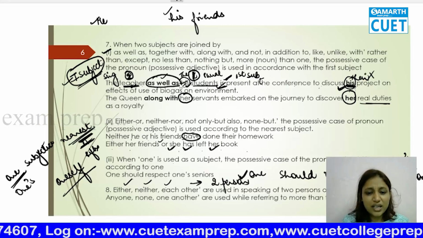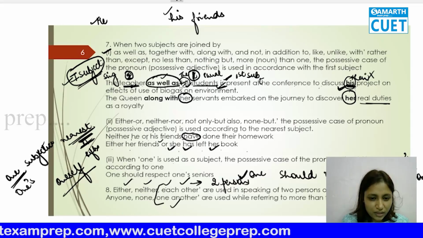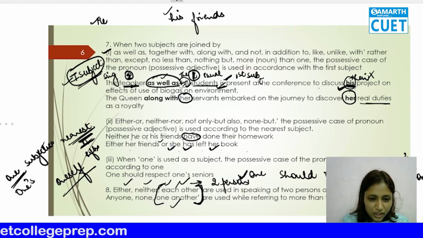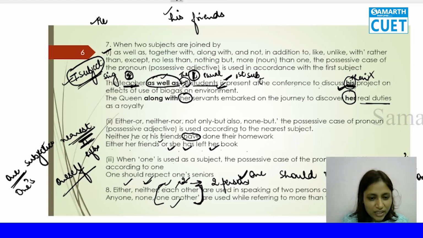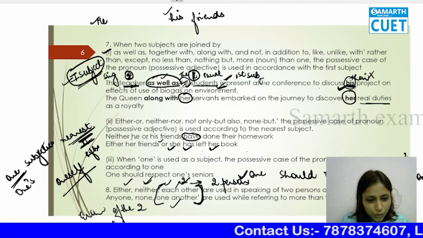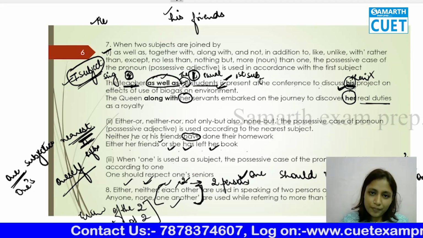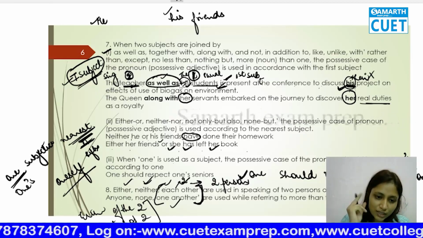Of course, each other I told you already in this rule: each other and one another. If you remember, when we were reading that rule, I already told you each other is for two persons, one another is for more than two. So just leave it aside here. But for now, I want to tell you either and neither: at least two subjects will be there. Either of the two, neither of the two. And more than two is also not allowed. So either, neither mean two persons, two things, two objects.